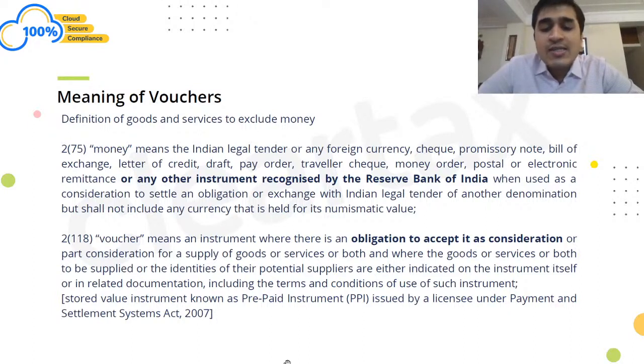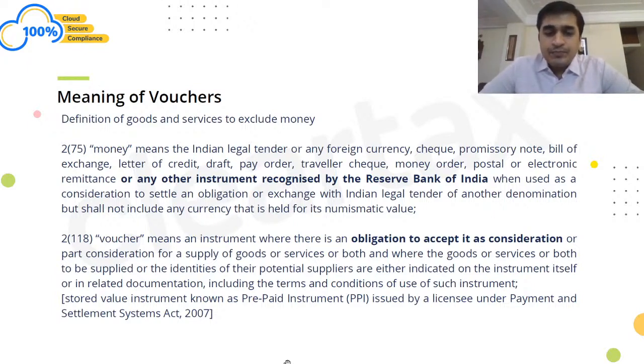Let's say Amazon says that there's a gift voucher which is given and 500 rupees I can redeem against Bata. So the identity of the supplier, which is Bata, is given, and is either indicated on the instrument or in related documentation. So either they are on the documentation or in the instrument itself, right?